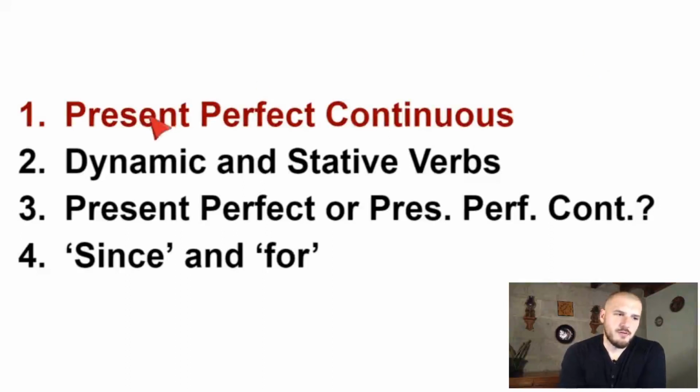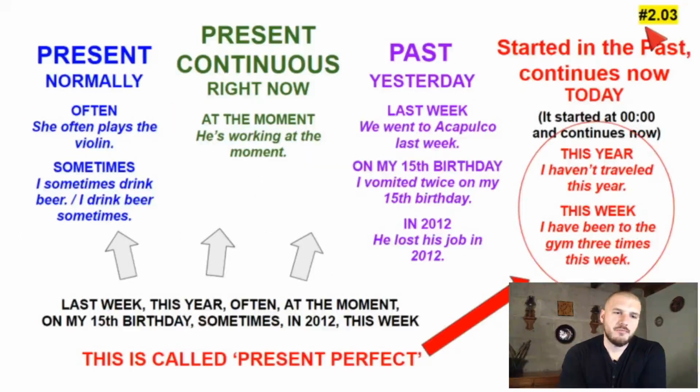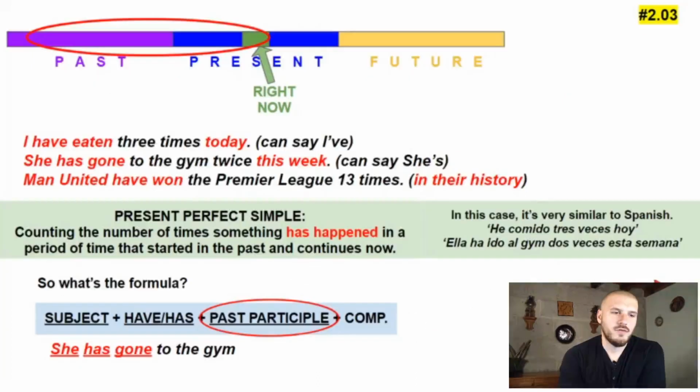So you know what present perfect means and you know what continuous means. So I'm sure you have a good idea. We studied present perfect in pre-intermediate class 3. For example, I haven't traveled this year. I have been to the gym 3 times this week. No he viajado, he ido. We studied what present perfect means. For example, we were counting times, right? Counting the number of times something has happened. Contando las veces que algo ha pasado en un periodo de tiempo, in a period of time that started in the past and continues now.